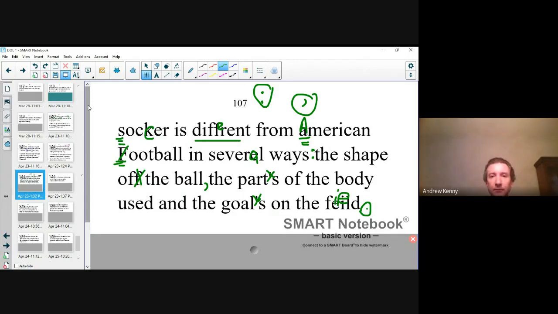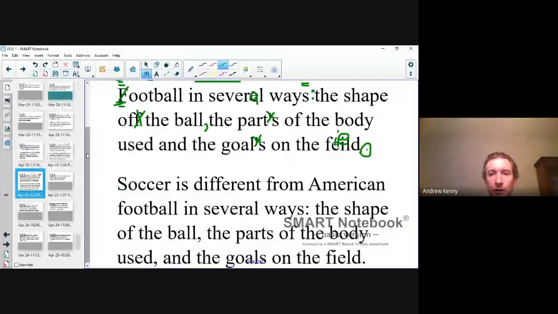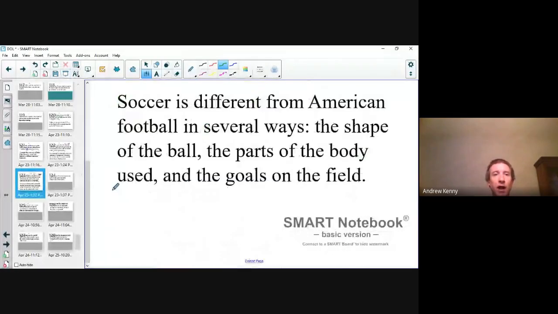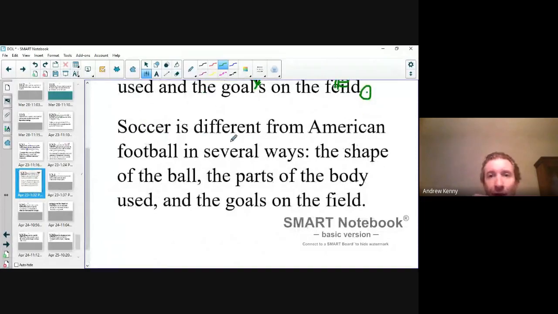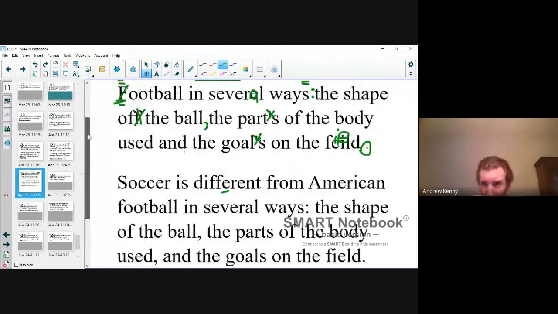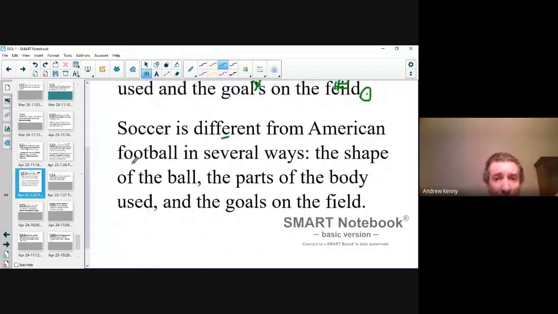Let's see. Everybody, let's get rid of our screen and make this a little bit longer. You'll excuse me, please. Good. That's perfect. So we have soccer, capitalized soccer, fixed soccer because it's not S-O-C-K, is different. Remember, different has an E because it differs from American football in several ways. American, we capitalize because it's a nationality, of course. Football, we decapitalize. We don't capitalize the names of sports. In several ways, we fix several to an A instead of an E. We put a colon here. Why? Because we're listing the ways that they differ from each other, how they're different.